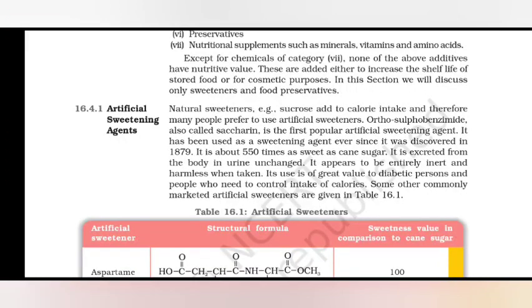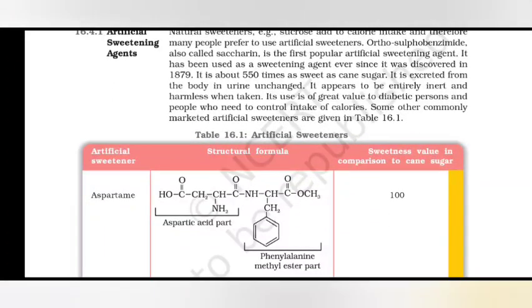Artificial sweetening agents. Natural sweeteners like sucrose add to calorie intake, and therefore many people prefer to use artificial sweeteners. Orthosulfobenzimide, also called saccharin, is the first popular artificial sweetening agent. It has been used as a sweetening agent ever since it was discovered in 1879. It is about 550 times as sweet as cane sugar. It is excreted from the body in urine unchanged. It appears to be entirely inert and is used by people who need to control intake of calories. Some other commonly marketed artificial sweeteners are given.